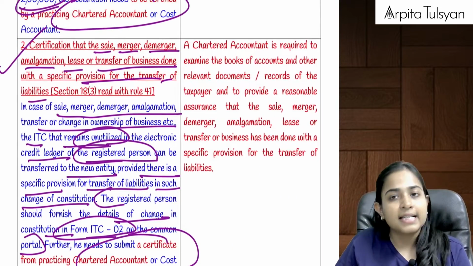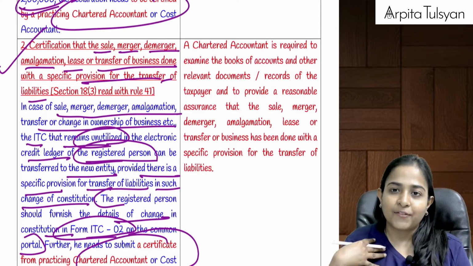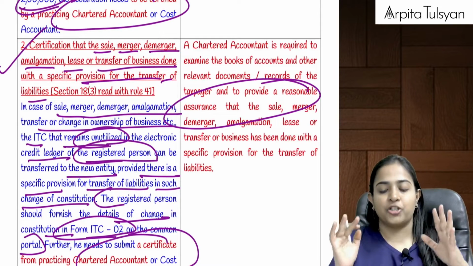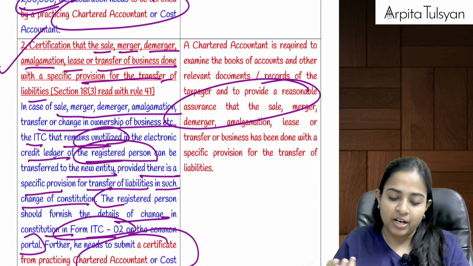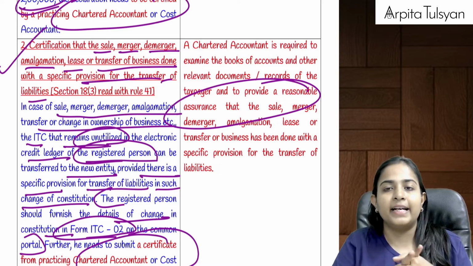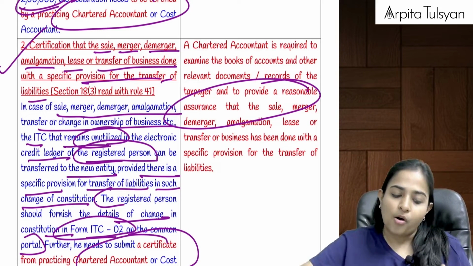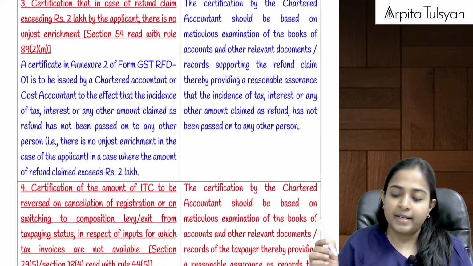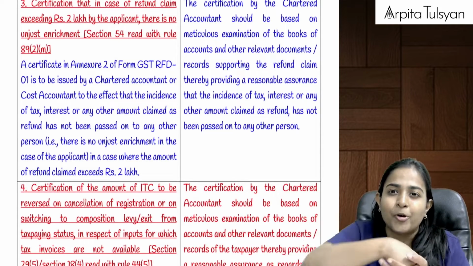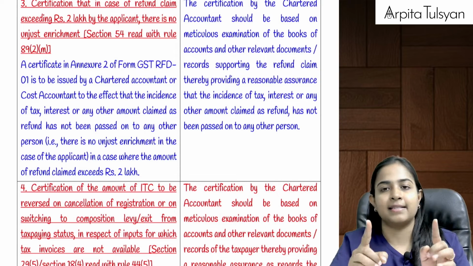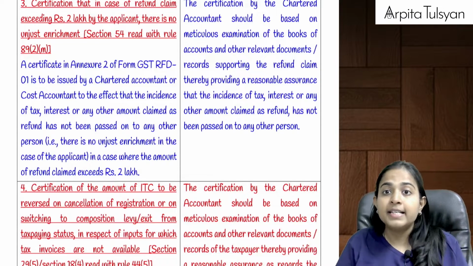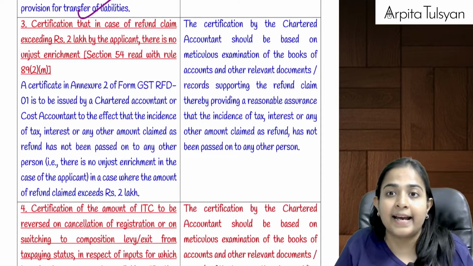So what is the CA supposed to do? The CA is supposed to satisfy himself that everything is done properly, and provide a reasonable assurance that whatever transfer of business is happening has been done with the provision of transfer of liabilities also. So basically this is nothing new that we are studying. They are just putting an extra push on the CA: please make sure that you are checking it properly, otherwise you will also be liable ethically.